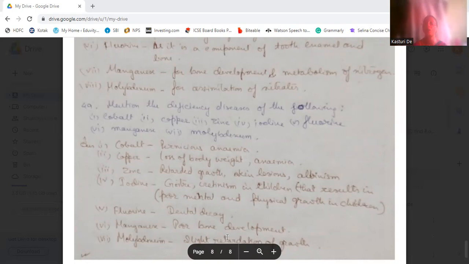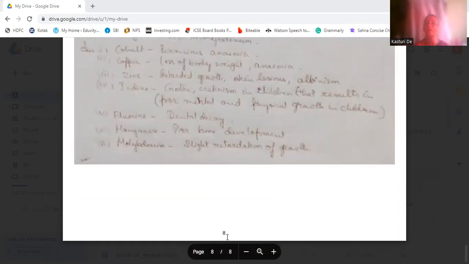Okay. Then iodine. Iodine deficiency forms goiter and cretinism in children, which means that there is poor mental and physical growth in the children. Then fluorine deficiency causes dental decay, tooth decay. Then manganese deficiency forms poor bone development, poor development of the bones. Molybdenum deficiency causes slight retardation of the growth. So this is the end of today's question answer discussion.